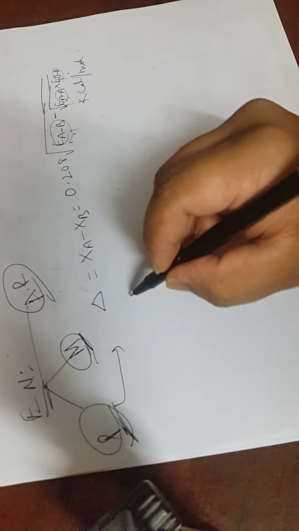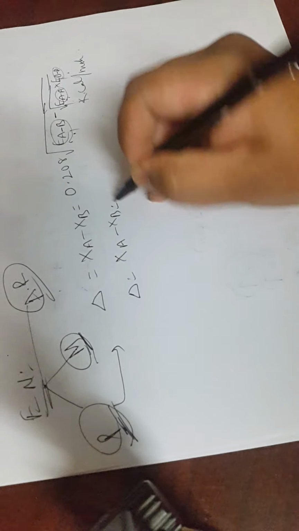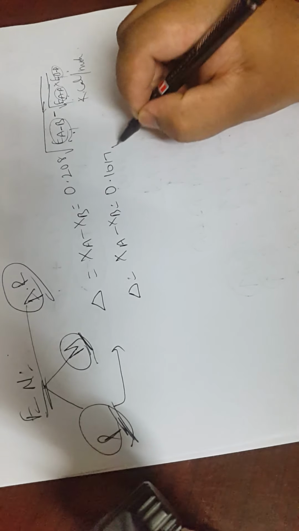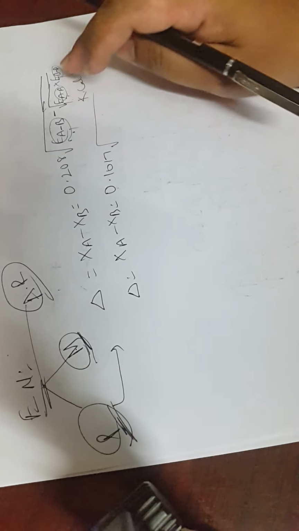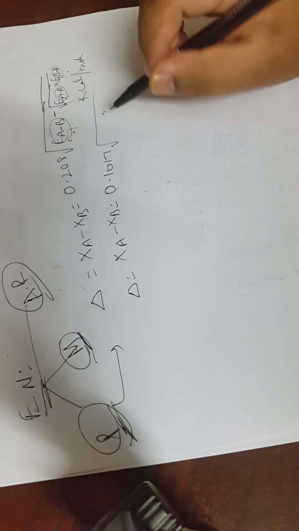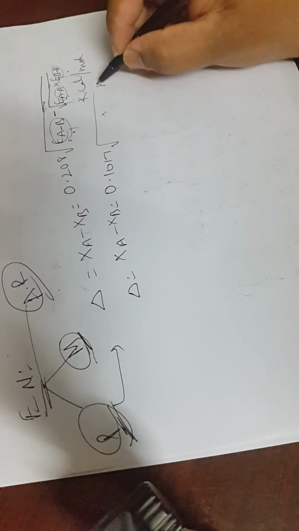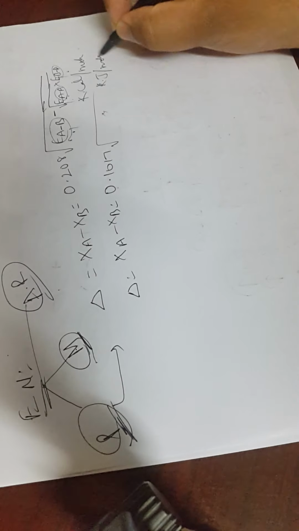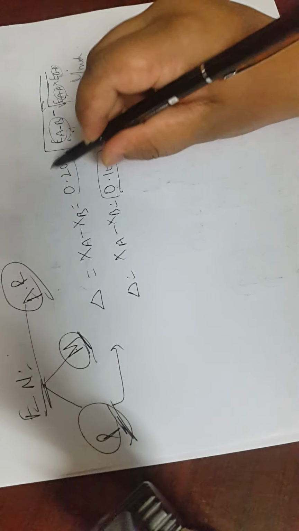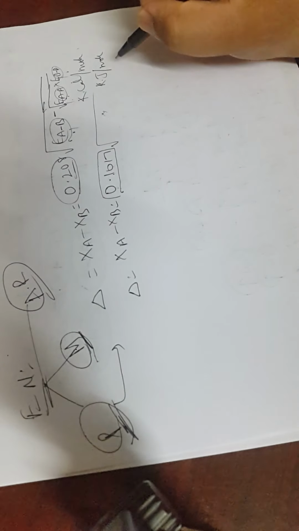It can also be written as delta equals XA minus XB, that is equal to 0.1017 under root of the same thing, EAB minus EAA into EBB. This formula we can use when the bond dissociation energies are in kilojoules per mole. So the only thing is the conversion factor: 0.208 if it is kilocalories, 0.1017 if it is kilojoules per mole.